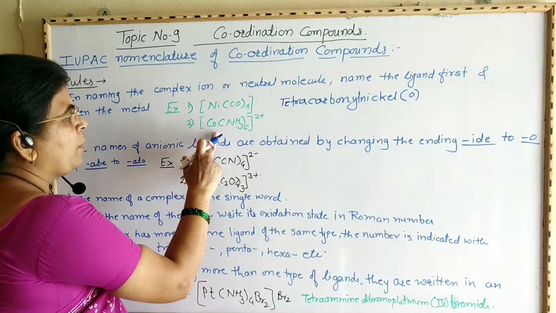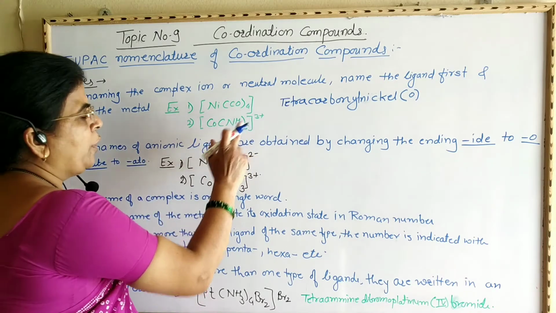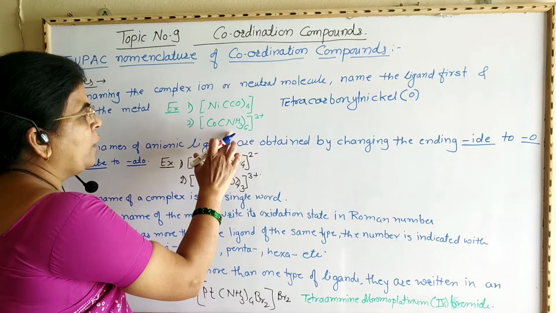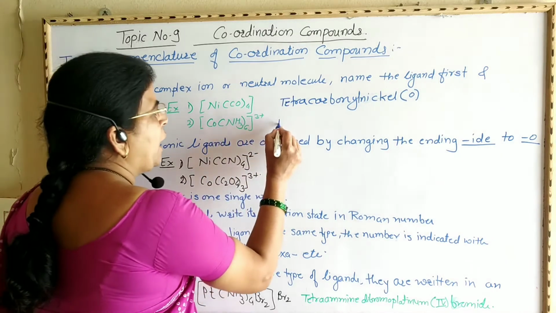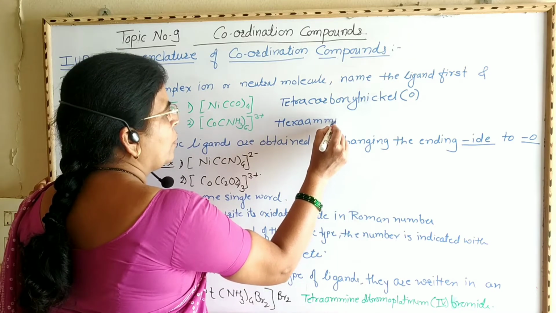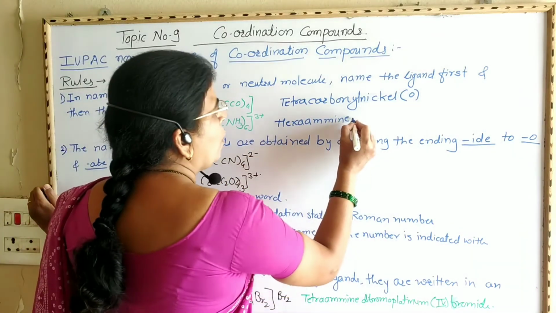Now this is the second example. [Co(NH3)6]3+. Now it is a cationic complex having a positive charge. There are 6 ammine ligands, therefore it becomes hexaammine cobalt.